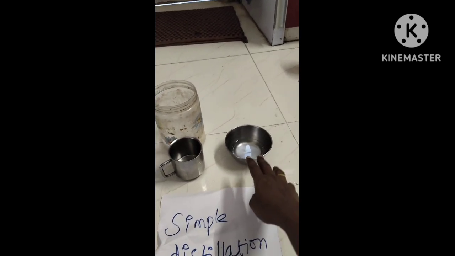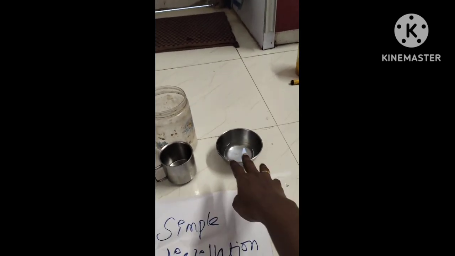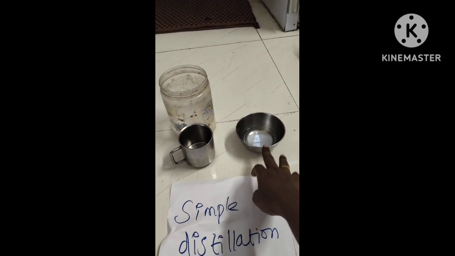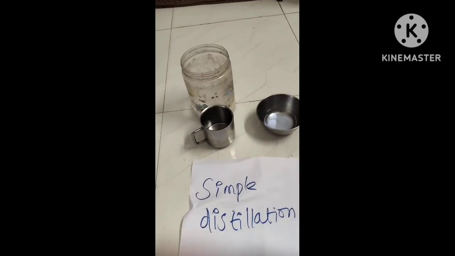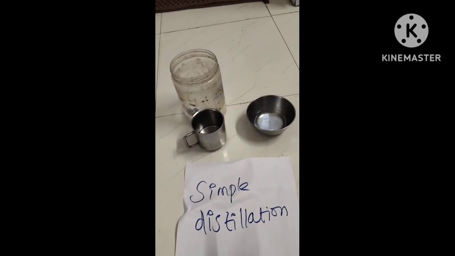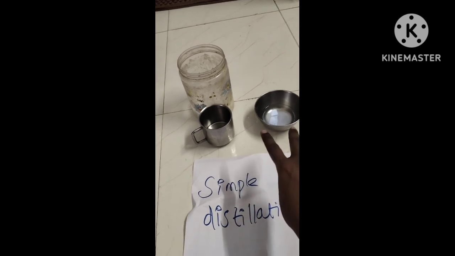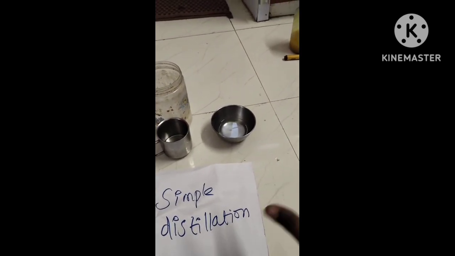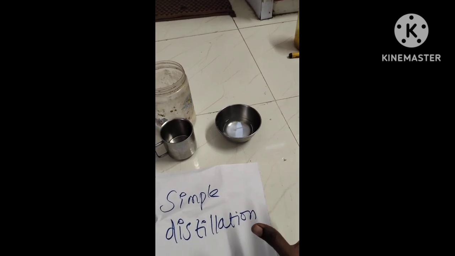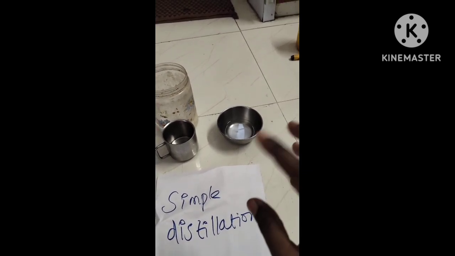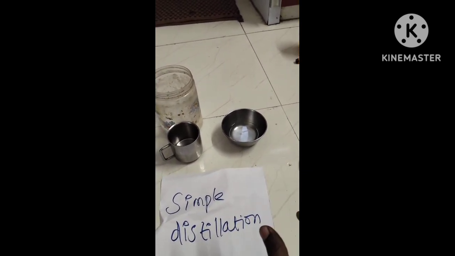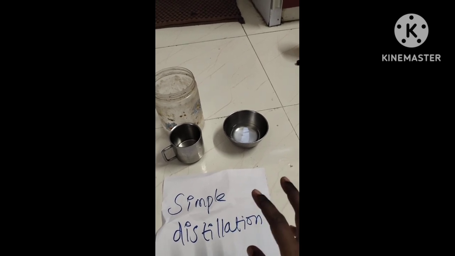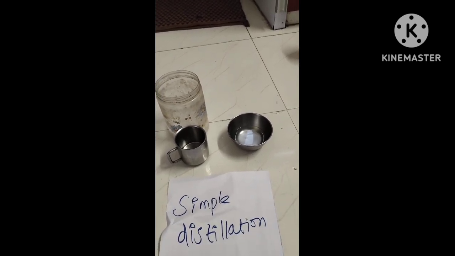One is the normal water separated, and the second will be the salt water. So it is through simple distillation. Here the boiling point of salt water and normal water differ by more than 25 degrees Celsius. Salt water starts boiling only at 125 degrees Celsius, unlike normal water, so there is a huge difference.